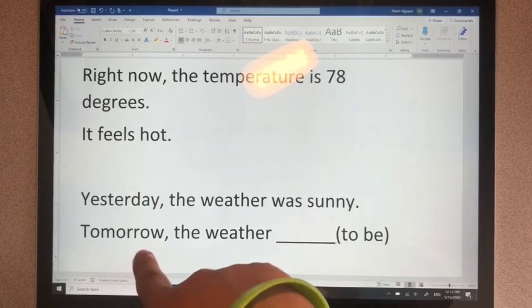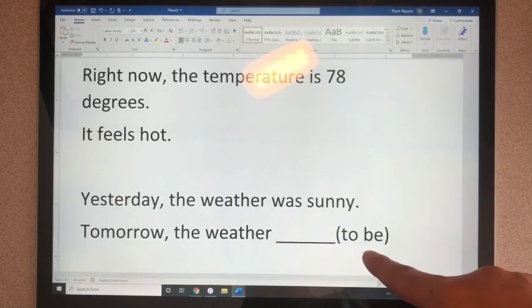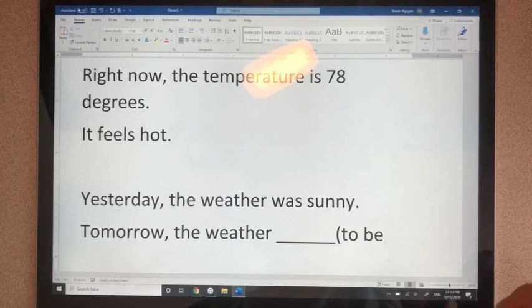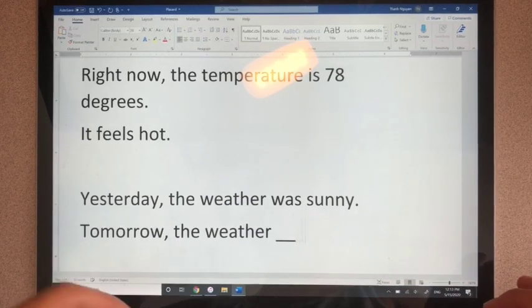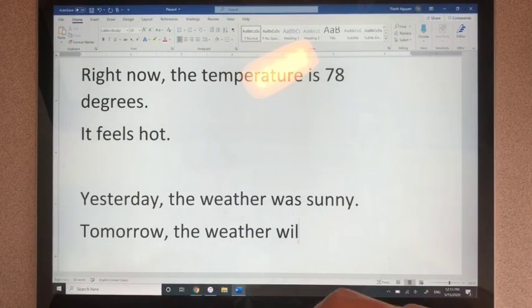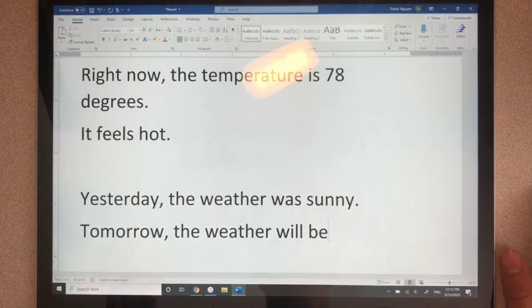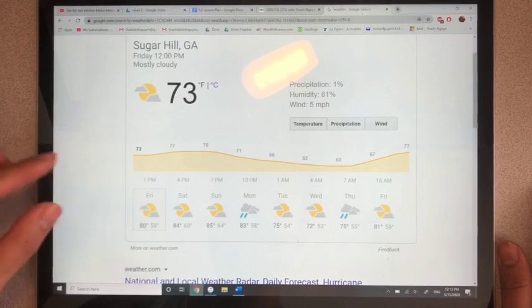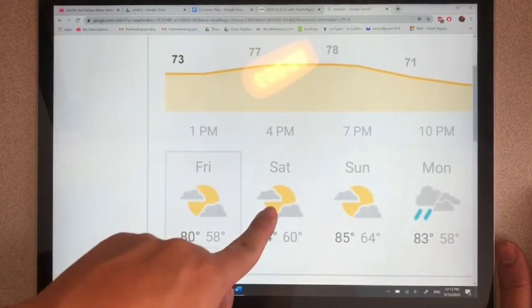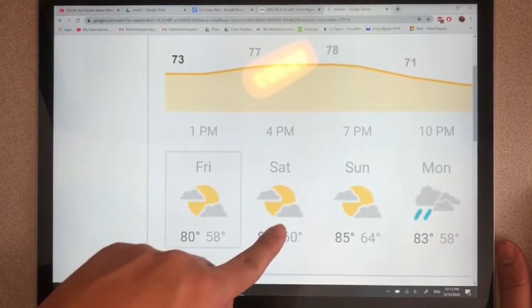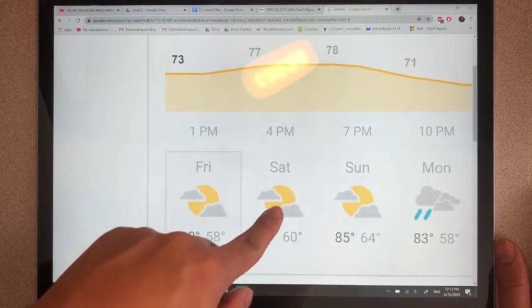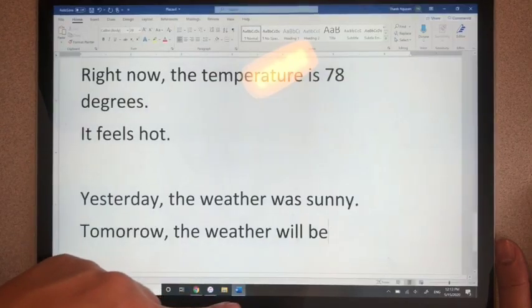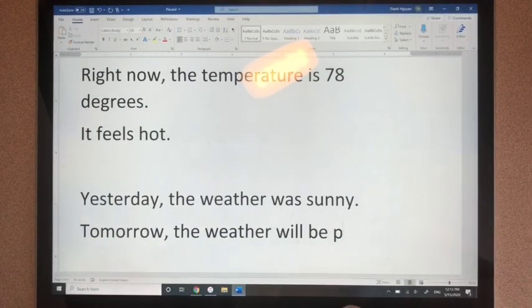And now we're talking about tomorrow. Tomorrow the weather, we say the weather will be. Today is Friday. Tomorrow is Saturday. So let's say tomorrow the weather will be partly cloudy.